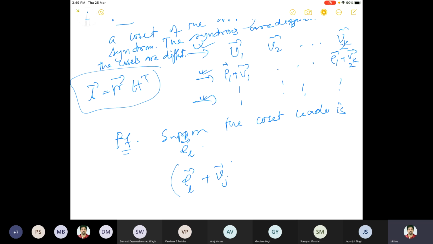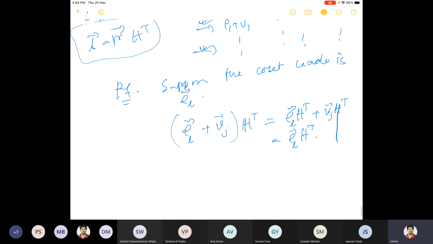If I compute the syndrome of this, that means this times H transpose, it will be EL times H transpose plus Vj times H transpose. Vj could be anything from j equal to 1 to 2 to the power k, but it does not matter, because Vj times H transpose is 0 since Vj is a code word. So everything in a particular coset has the same syndrome, EL times H transpose.